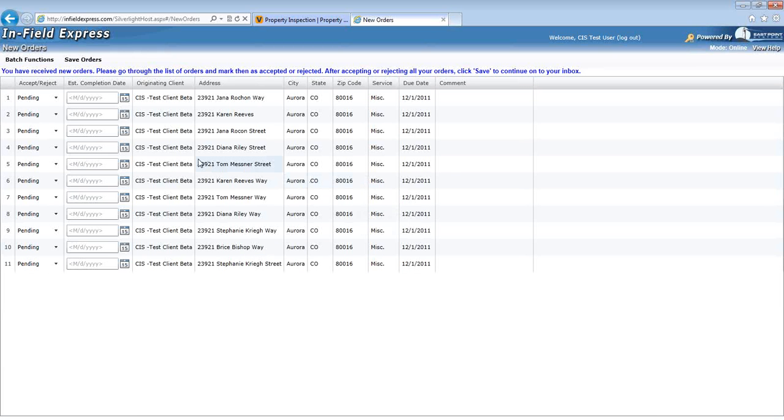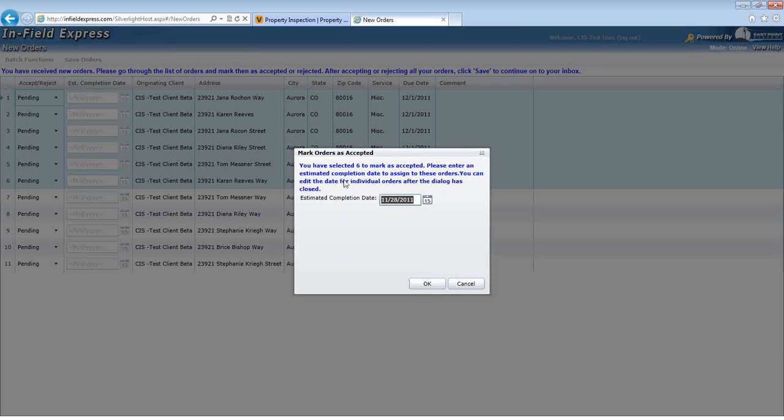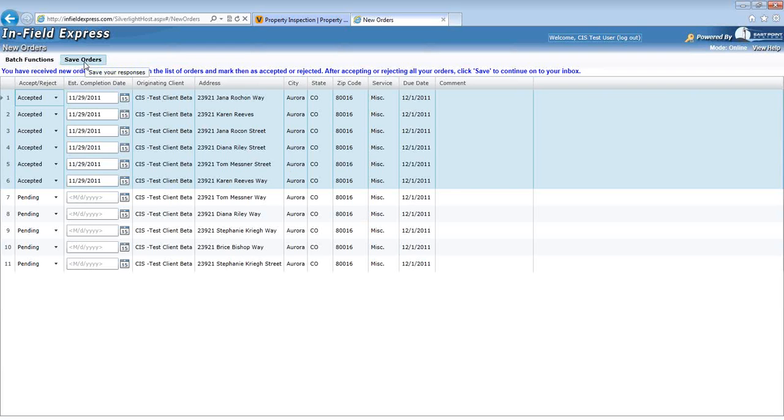For vendors completing a high volume of orders for Vectra Field Services, we've created a convenient way for you to batch select and accept or reject work orders. To batch select orders, click and drag your mouse down on the orders that you would like to accept. Go to Batch Functions at the top of the screen and click on the Accept Selected Orders link. This will bring up a pop-up window that requires you to also input the estimated completion date for the orders. Once you've selected the date, click the OK button, followed by the Save Orders button.